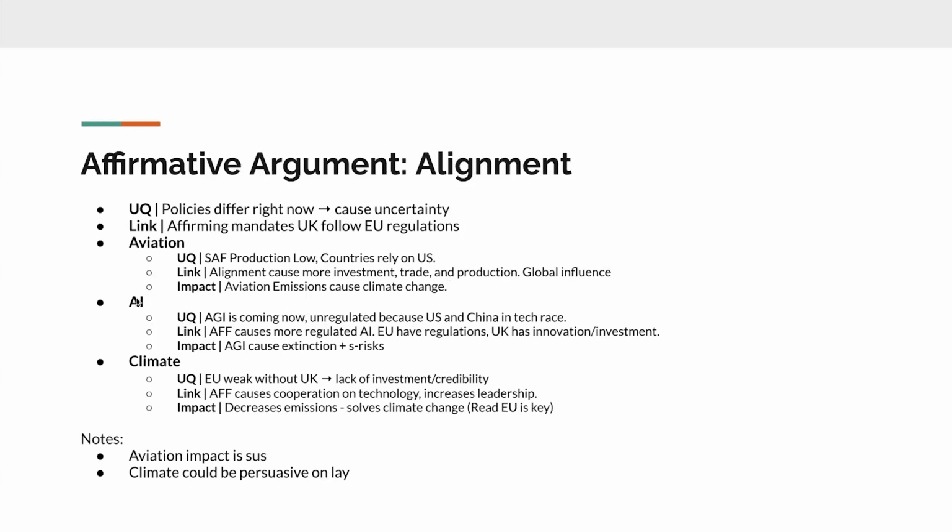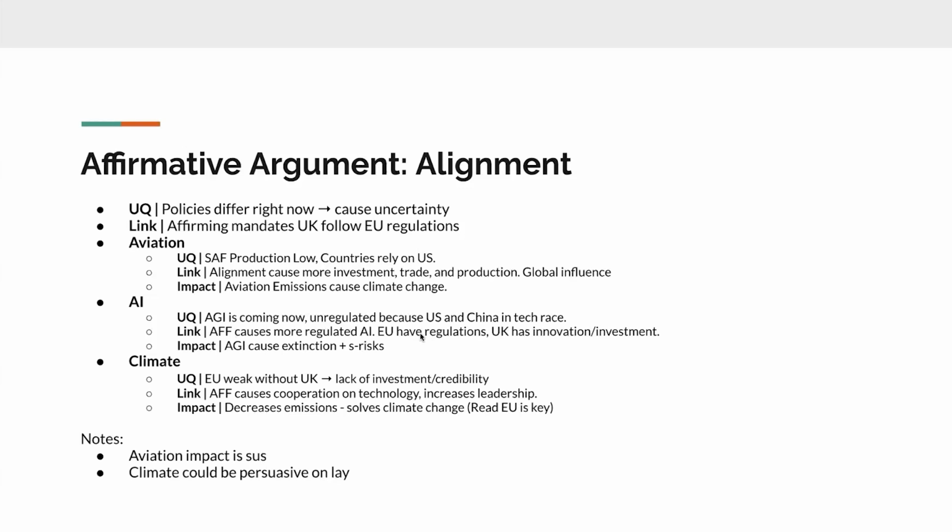The next, more common argument is the AI argument. This says that AGI, artificial general intelligence, is coming now, and it'll be unregulated and misaligned because countries like the US and China are in a tech race, and so they're focusing on just innovating AI as fast as possible without ensuring that it's safe.